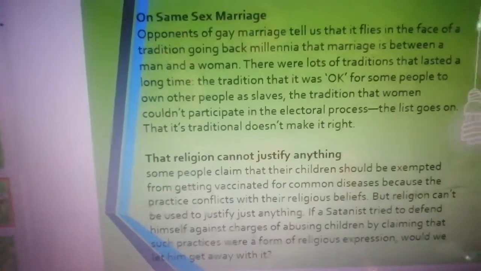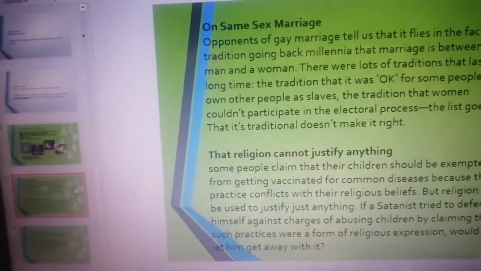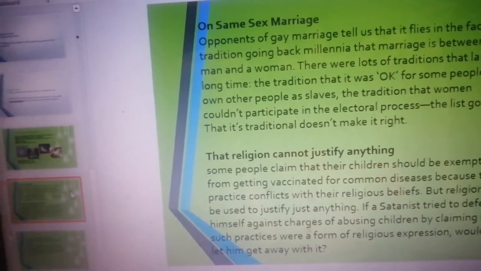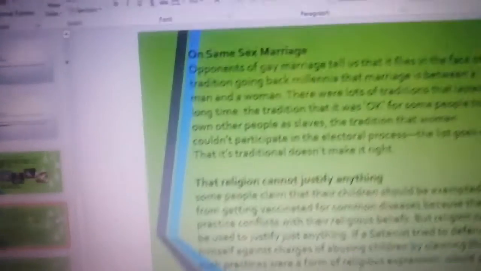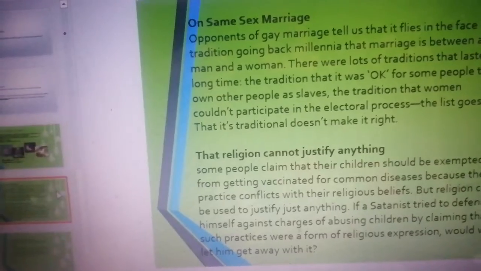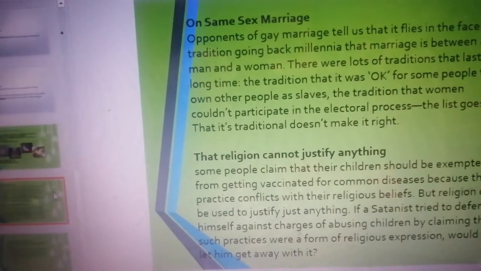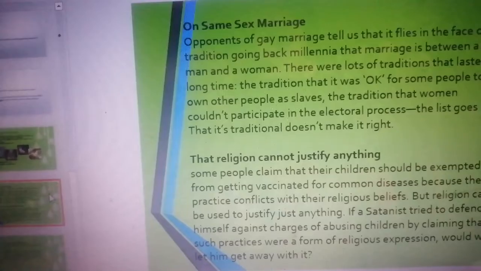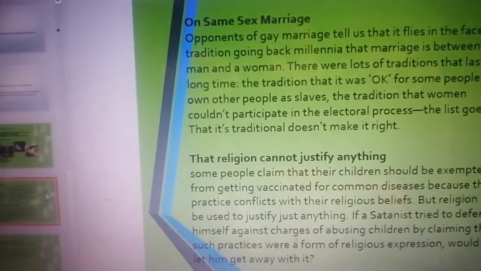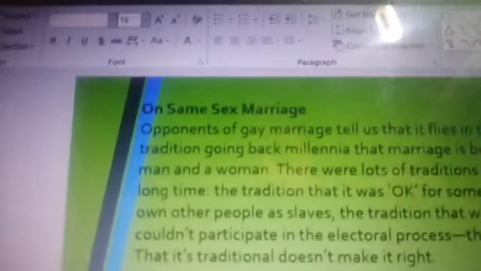Opponents of gay marriage tell us that it flies in the face of a tradition going back millennia that marriage is between a man and a woman. There are lots of traditions that lasted a long time. The tradition that it was okay for some people to own other people as slaves. The tradition that women couldn't participate in the electoral process. The list goes on. Tradition doesn't make it right. Tradition doesn't justify anything. Religion cannot justify anything.